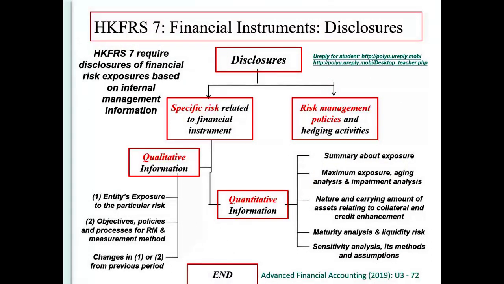The last related accounting standard will be Financial Reporting Standard number 7, which is on financial instruments disclosure. If we have to prepare our annual report, very often we have to refer to this Financial Reporting Standard number 7, which governs all the disclosure of financial instruments. It requires the disclosure of the financial risk exposure based on the internal management information. There may be some specific risks related to the financial instruments. So therefore, you have to disclose some qualitative information as well as quantitative information related to the financial instruments.